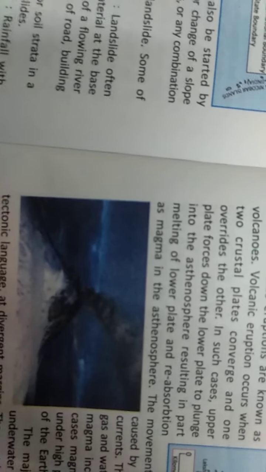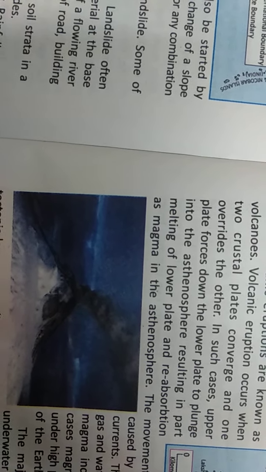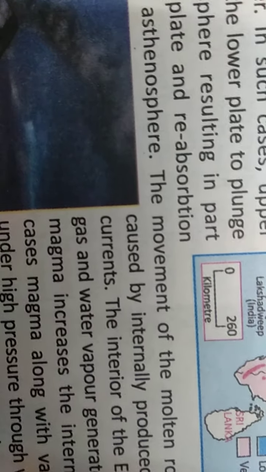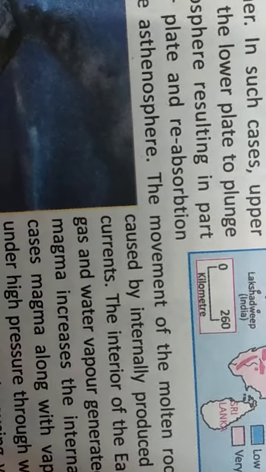In such a case, the upper plate falls down and the lower plate is flung into the asthenosphere, resulting in part of the lower plate melting and being reabsorbed as magma in the asthenosphere. Movement of molten rocks in the mantle is an internal process. Thermal convection is caused due to the thermal convection current. As we know, the interior of the earth is hot.